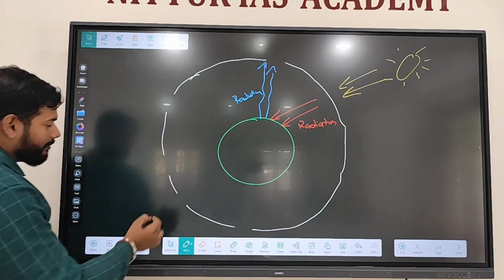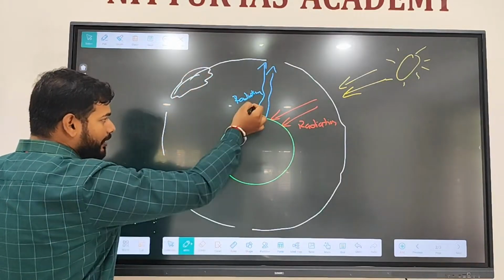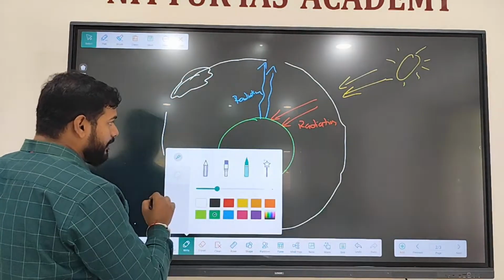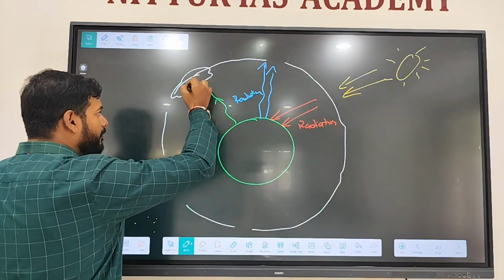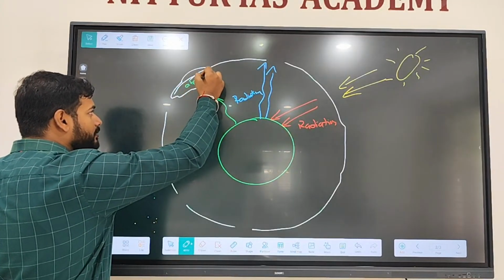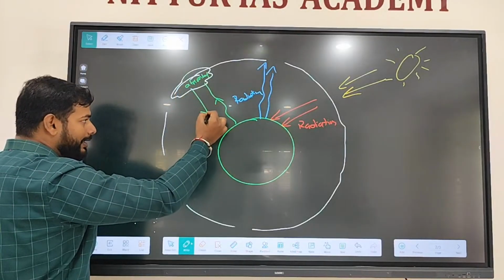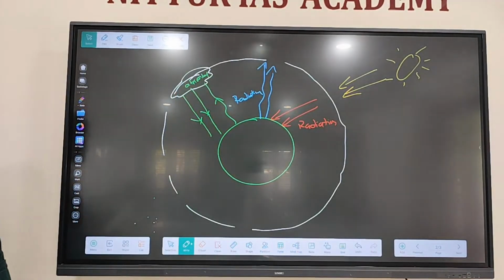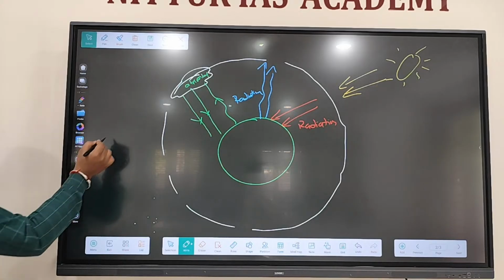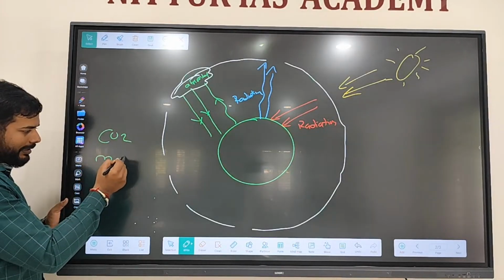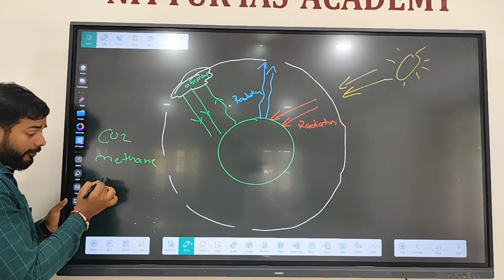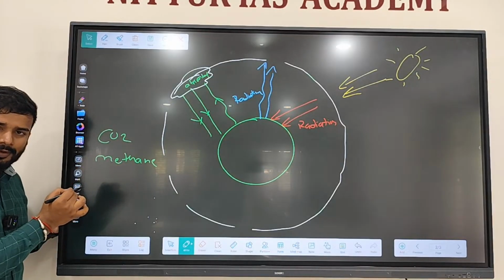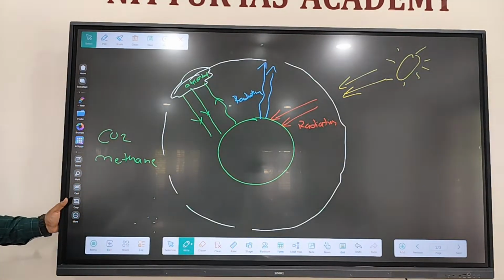Because when the cloud is present, the heat which is trying to escape from the surface of Earth is absorbed there. Then the cloud gives back the heat to the Earth itself. Cloud absorbs the heat and gives it back. It causes the greenhouse effect. Similarly, carbon dioxide, CH4 methane, then laughing gas. Laughing gas also causes the greenhouse effect.